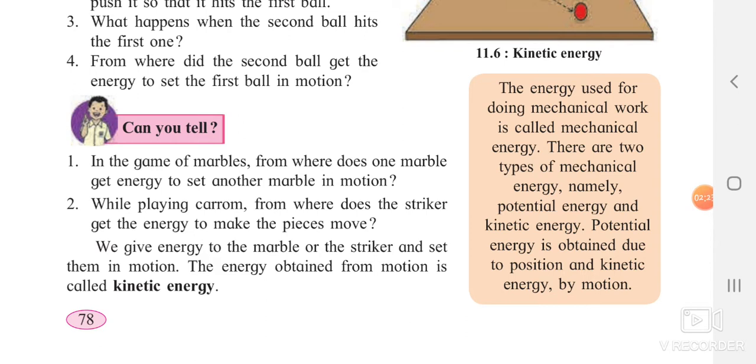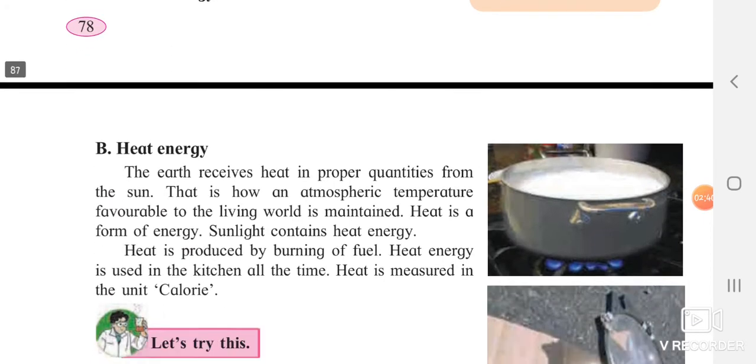The energy used for doing mechanical work is said to be mechanical energy. For example, the work you are doing with the help of machines, the energy which you are possessing at that time is said to be mechanical energy. And mechanical energy is of two types. One is potential and another is kinetic. Okay, so we'll see the next part, that is heat energy.